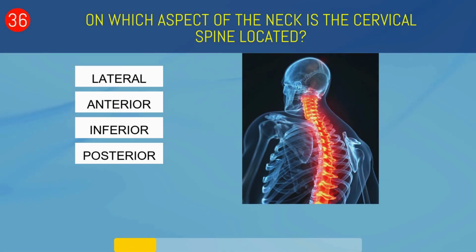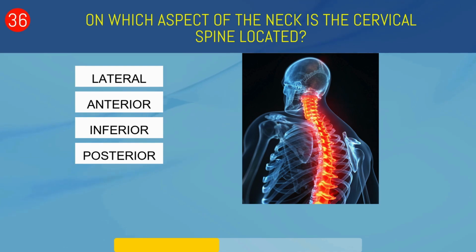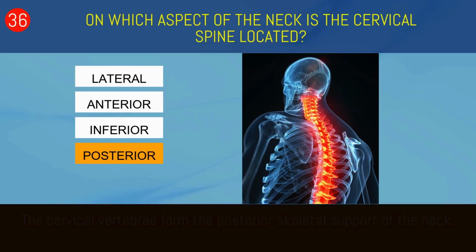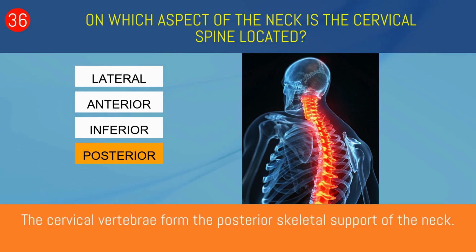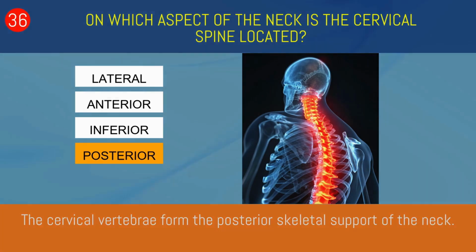On which aspect of the neck is the cervical spine located? Lateral, anterior, inferior, or posterior? Posterior. The cervical vertebrae form the posterior skeletal support of the neck.